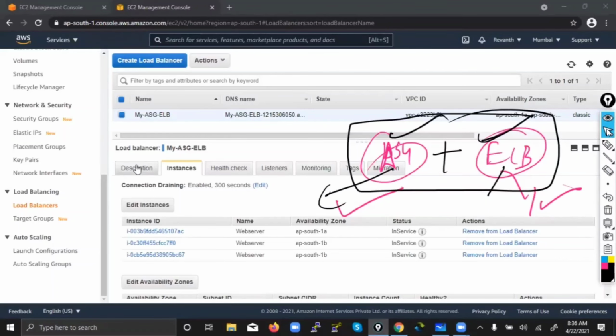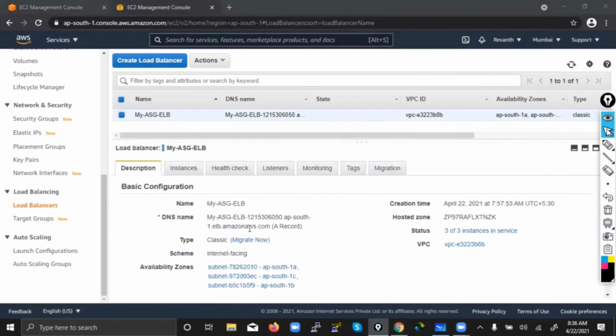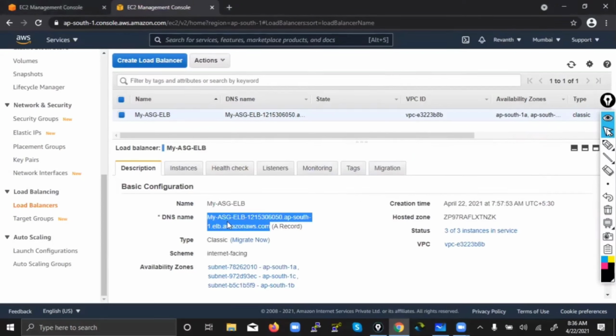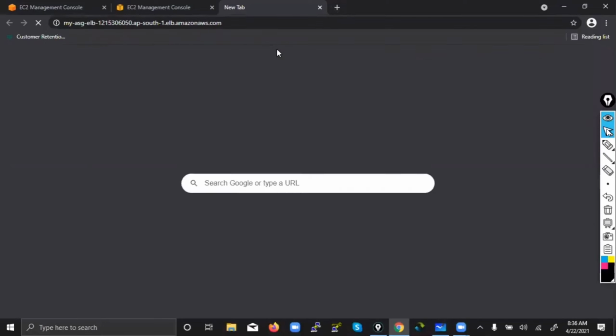So if you want, you can copy the DNS of this load balancer and open it. Now, no matter how many times I refresh, you will see the same web content.